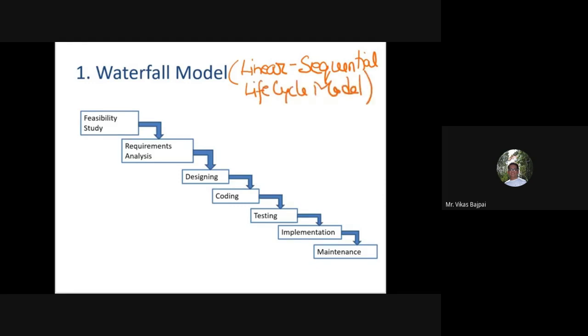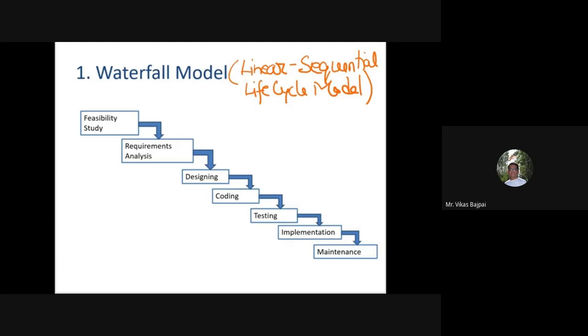In some of the literature you will find this particular name, and this is one of the very first software development life cycle models to be introduced. A very simple one, very easy to understand and very easy to use, just because it is a bit stringent. So there are some drawbacks as well. We'll talk about those drawbacks in the coming slides.